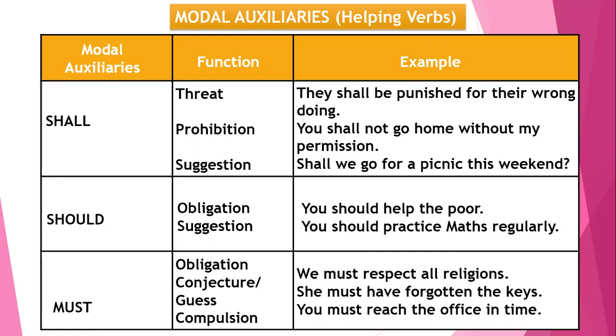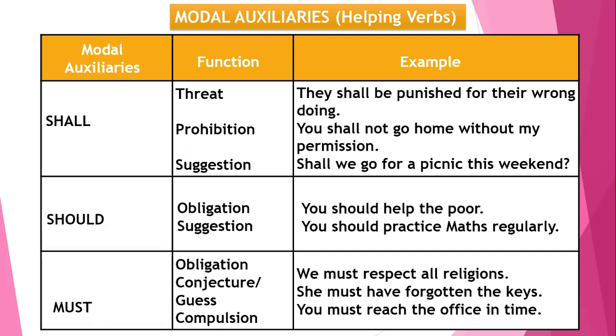Now we are moving on to the must. Once again, obligation means a duty. Conjecture or guess means a 50-50 possibility. So when we say we must respect all religions, it conveys our duty or obligation.